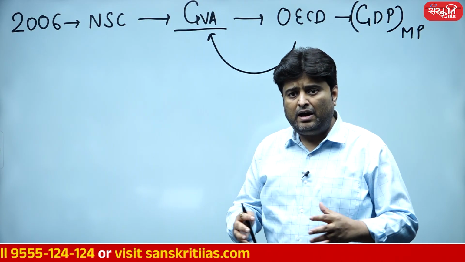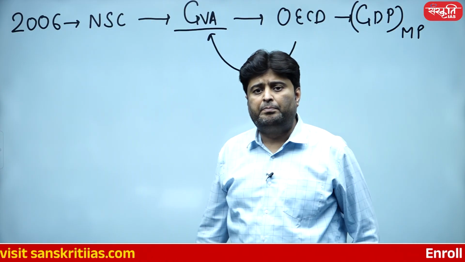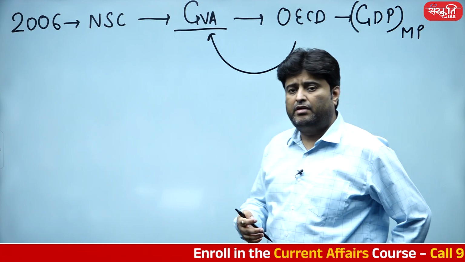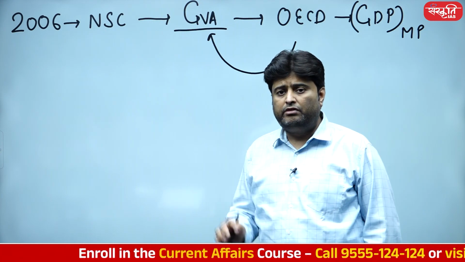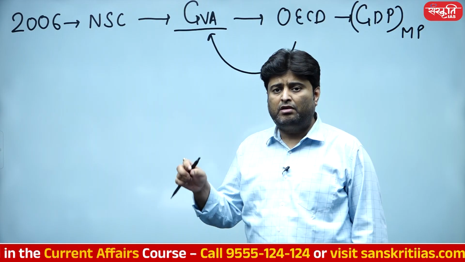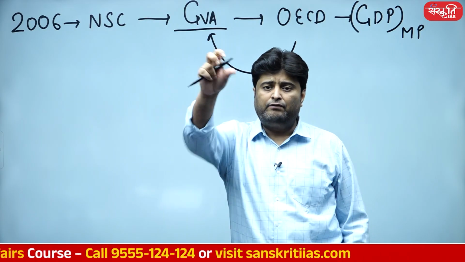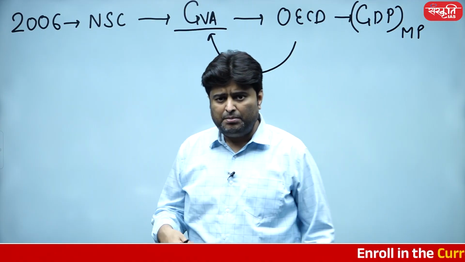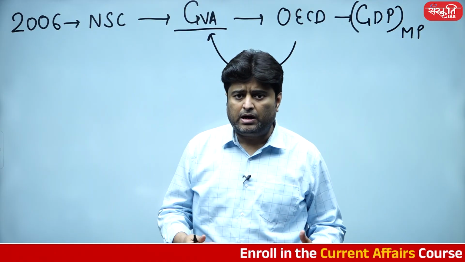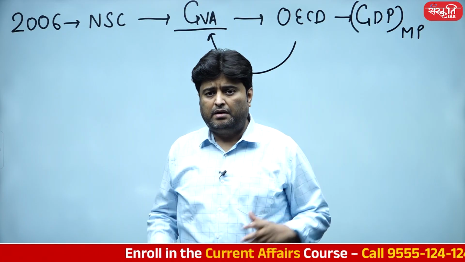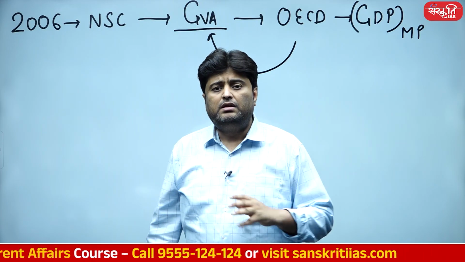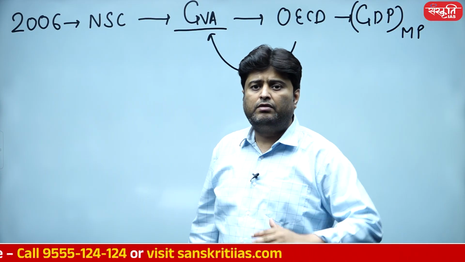And since India was progressing at a rapid pace, the National Statistical Commission recommended that we need to calculate GDP based upon the calculation of GVA in every sector, and finally we should move towards the market price. No issues with that, because if India really wants to become a part of the rich club, the big boys club, then we need to align our GDP calculation with them.